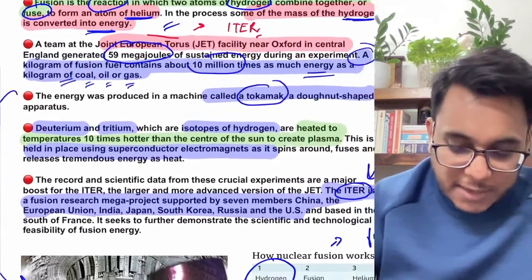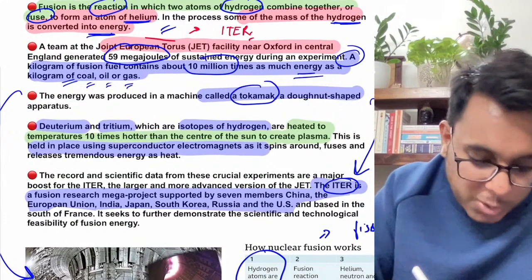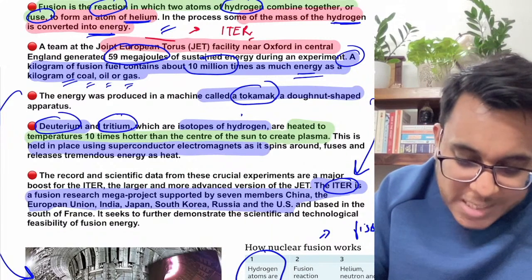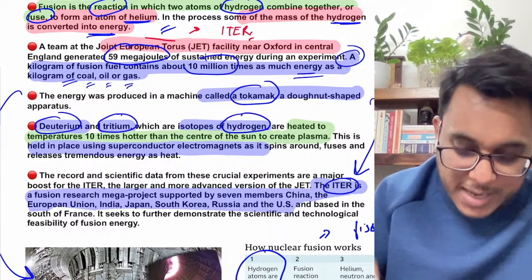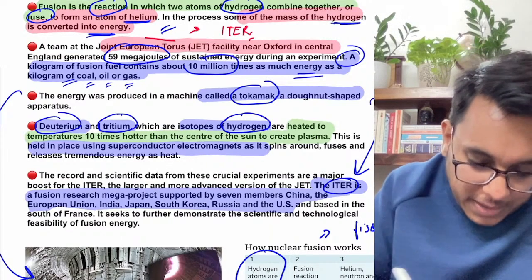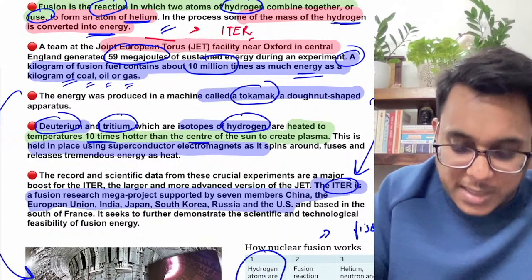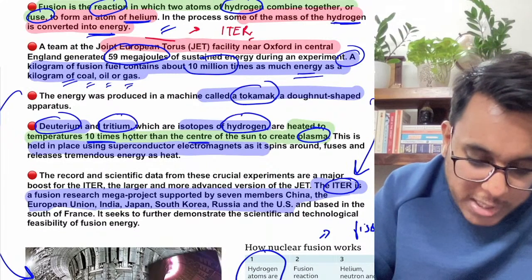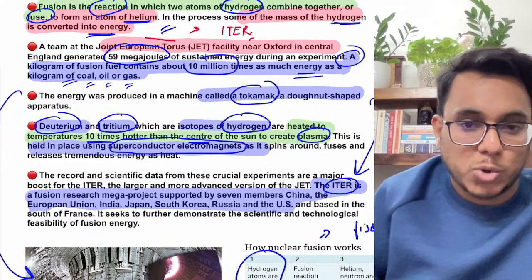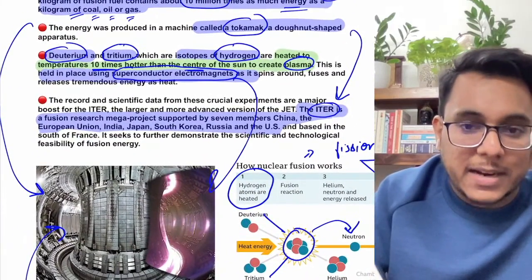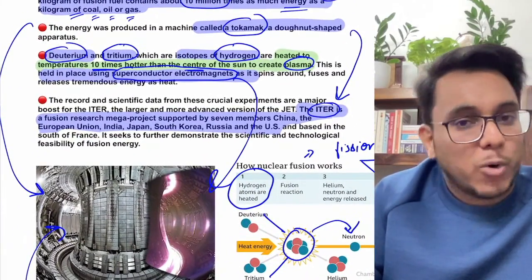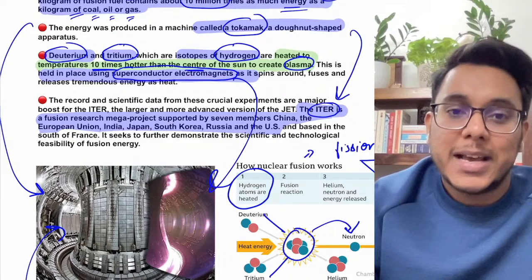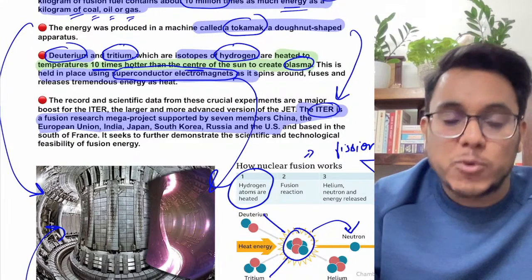Now, what is the fuel? Deuterium and tritium have been used. These are isotopes of hydrogen only. They were heated to a temperature 10 times hotter than the center of the sun, and a plasma was created. Guys, this entire thing was held in place by using superconducting electromagnets. By using these, the experiment was sustained, and they have demonstrated it over the next few years. It now shows that it might be scaled up to the commercial level and can be the future of energy.